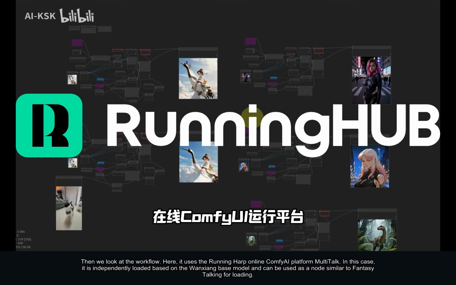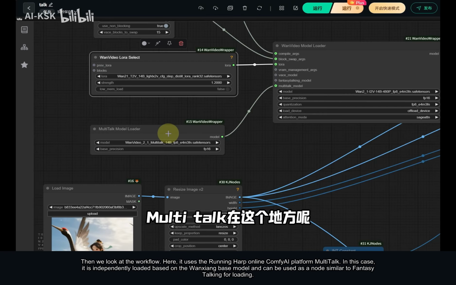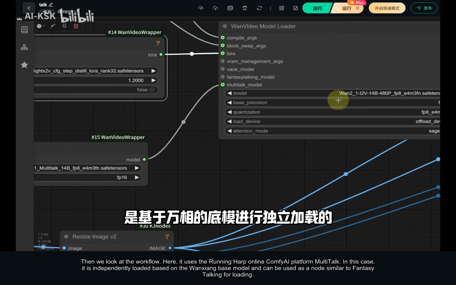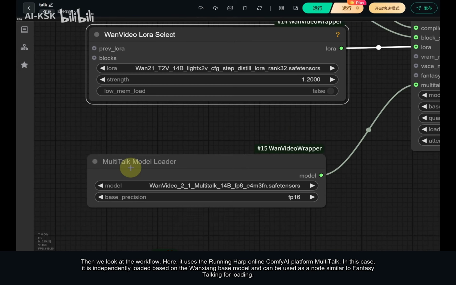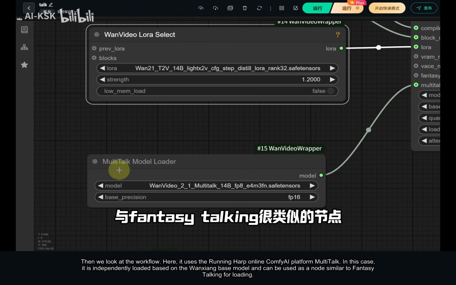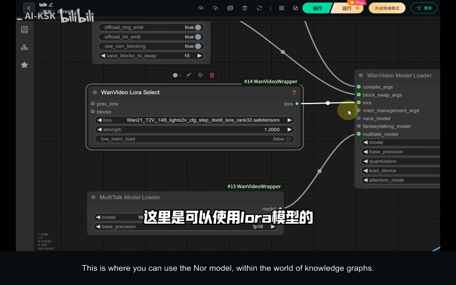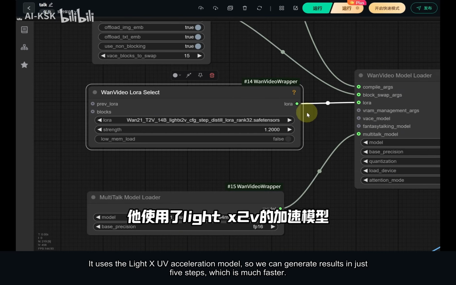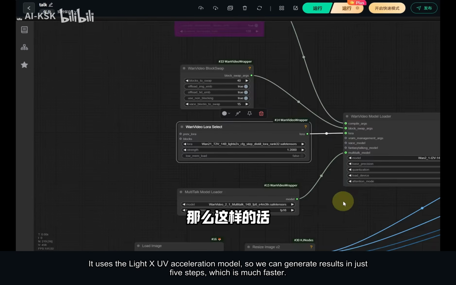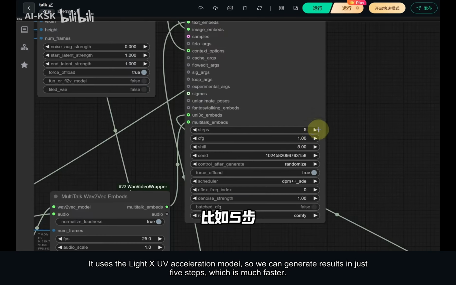Here, it uses the RunningHub online Comfy AI platform MultiTalk. In this case, it is independently loaded based on the Wanxiang base model and can be used as a node similar to Fantasy Talking for loading. This is where you can use the NOR model within the world of knowledge graphs. It uses the light XUV acceleration model, so we can generate results in just 5 steps, which is much faster.